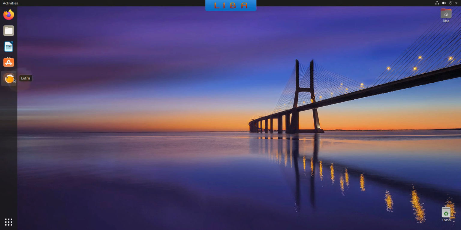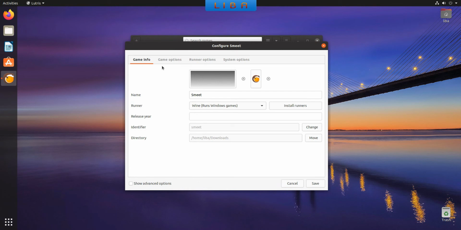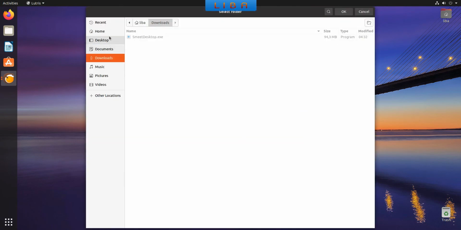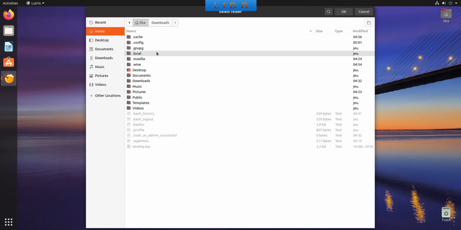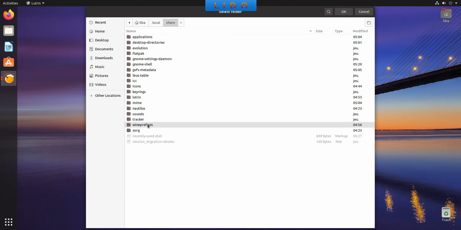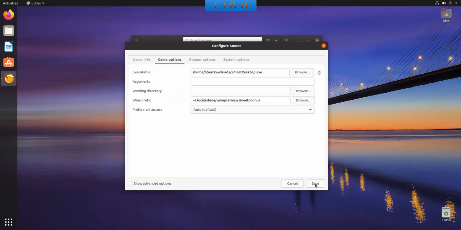Open Lutris. Right-click on Smeet and click Configure. Click on Game option. In the wine prefix line, click on Browse. Click on Home. Open .local folder. Open share folder. Open wine prefix folder. Select your wine prefix folder. For my example, it's Smeet on Linux prefix. And click on OK. Click on Save.